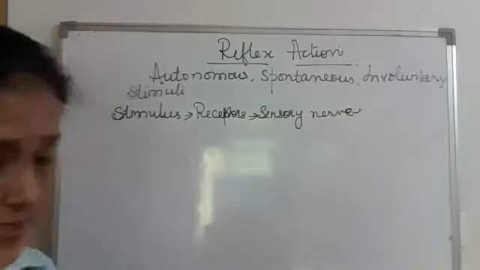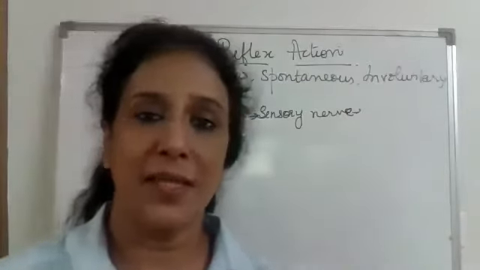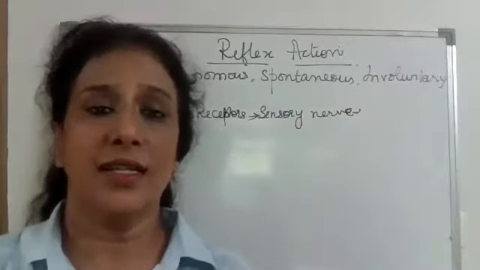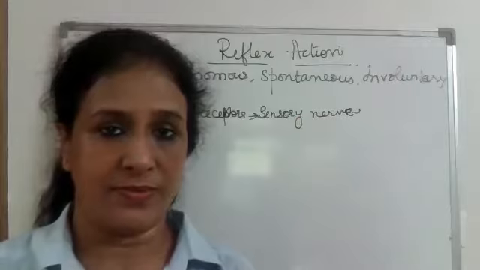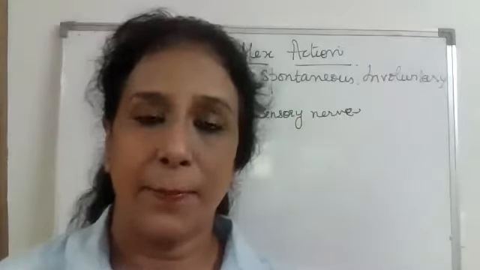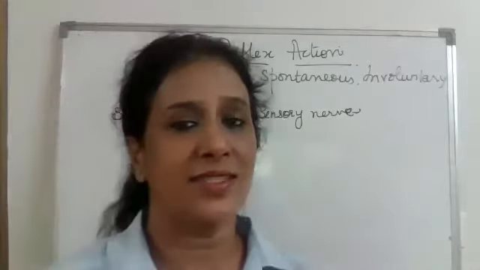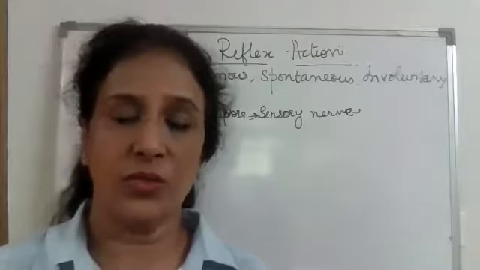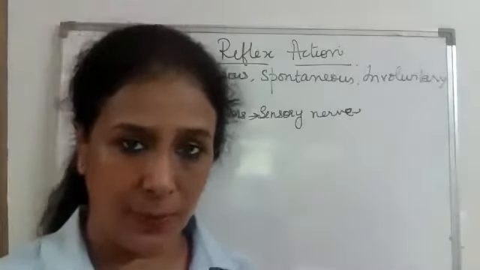Now, I just said two words, impulse and sensory nerve. What is impulse? Stimulus travels in the axon in the form of nerve impulse. In higher classes we will study how nerve impulse is created. For you it is sufficient that stimulus travels in the form of nerve impulse.